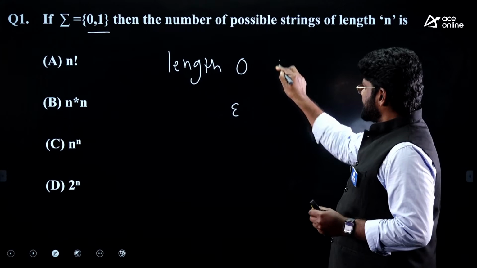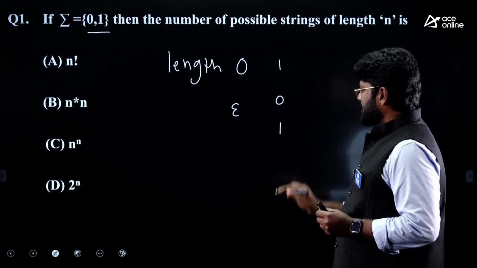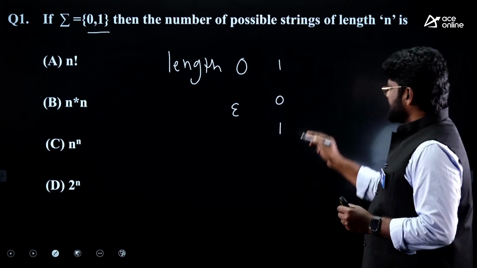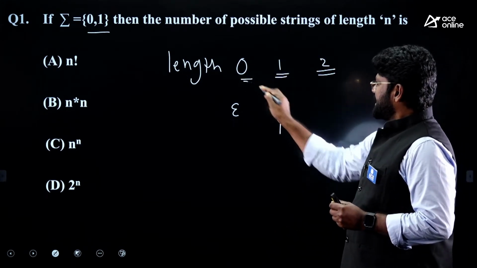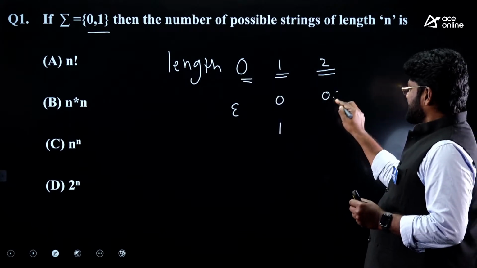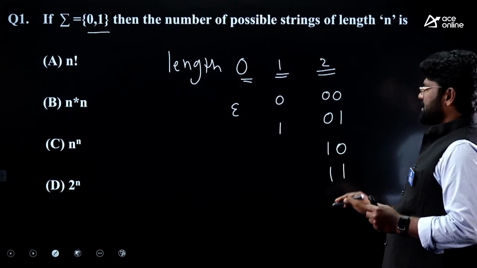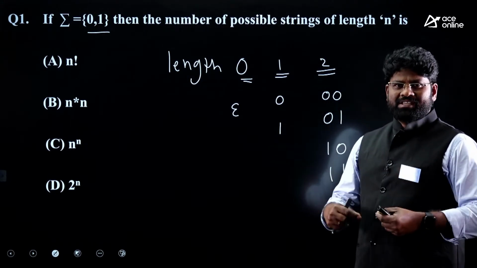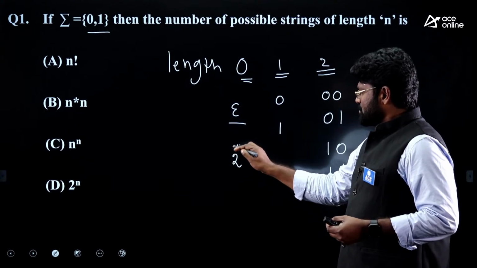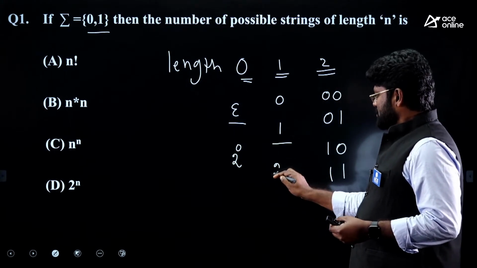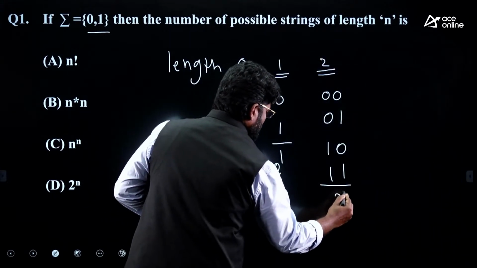Later, how many strings can I have of length 1? Of length 1 I can have just 0 or 1. What are the strings of length 2 I can have? Length 2 can be 00, 01, 10, 11. This is only one string, that is 2 power 0; this is 2 power 1; and these are 4, this is 2 square.